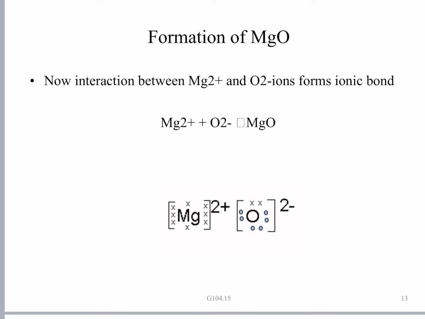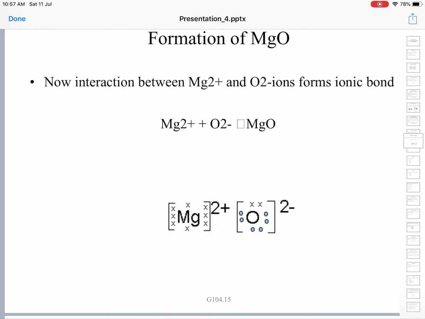In magnesium ion you have 8 crosses, that is 8 electrons. In oxygen you have again 8 electrons, but 6 of them belong originally to oxygen, and two electrons represented by the crosses are transferred from the magnesium atom.